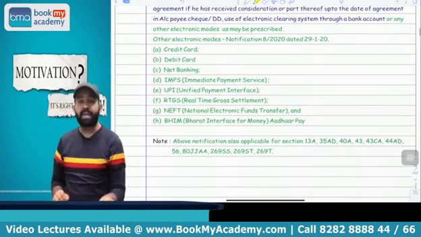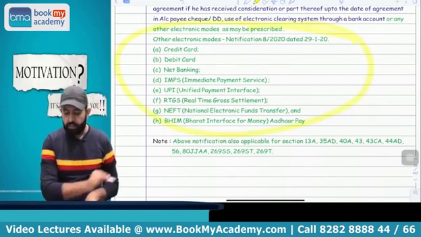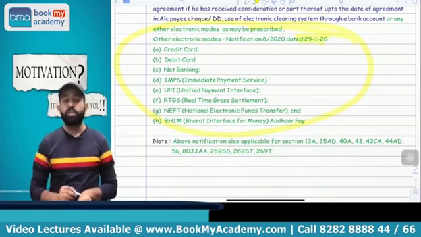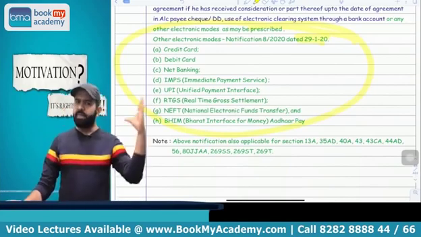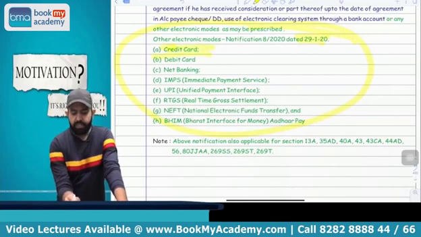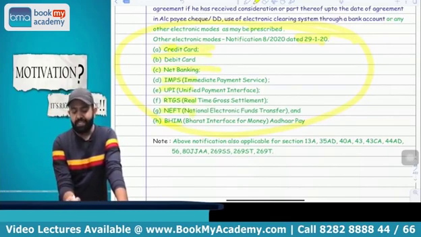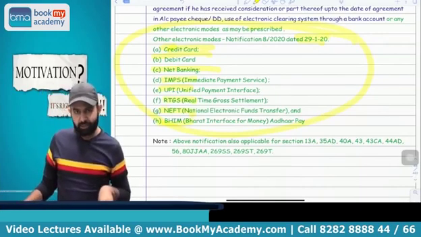So they prescribed some electronic modes, but now try to understand this prescription. This notification is dated 29 January 2020, so it is not applicable for the July examination, but it will be applicable for the November examination. So what is the notified mode? That is credit card, debit card, net banking, IMPS, UPI, RTGS, NEFT and BHIM, that is Bharat Interface for Money, that is Aadhaar Pay.